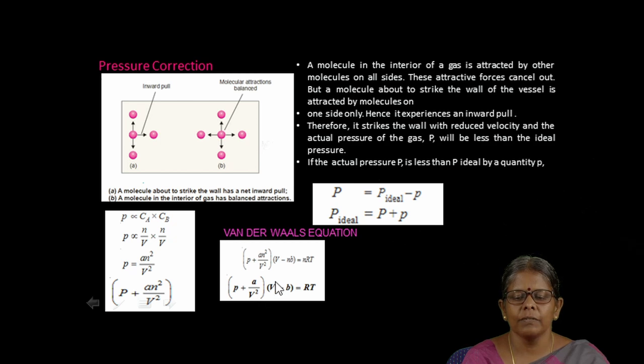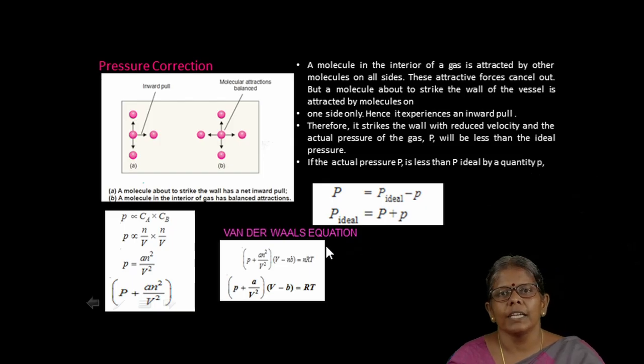Here it is (P plus a by V squared)(V minus b) equals RT, the van der Waals equation for 1 mole of a gas. For n moles of the gas, the equation is (P plus a n squared divided by V squared)(V minus nb) equals nRT.